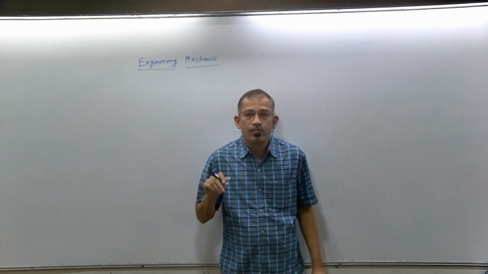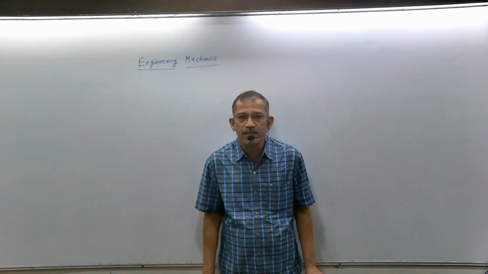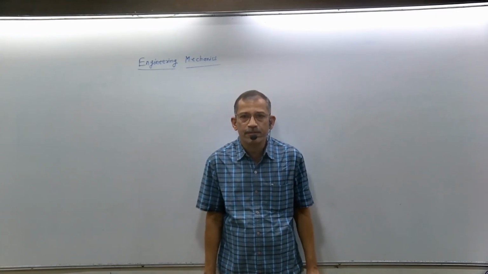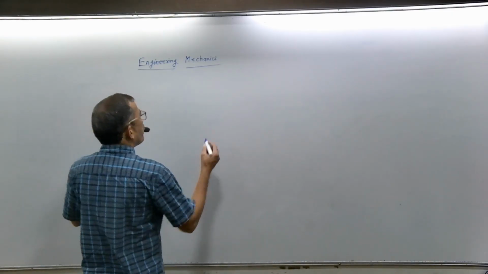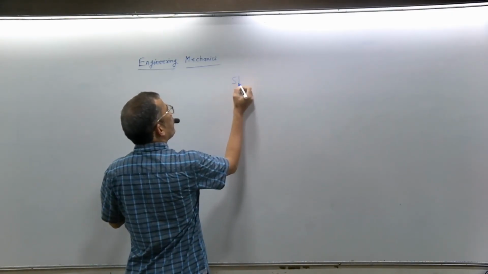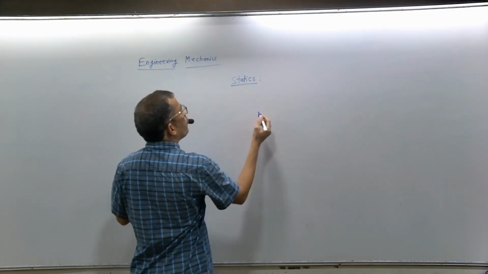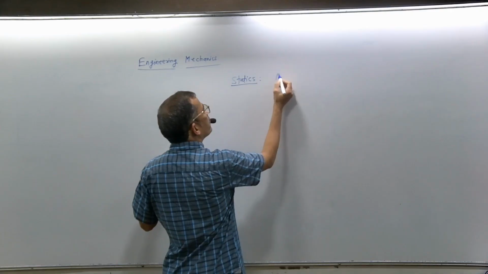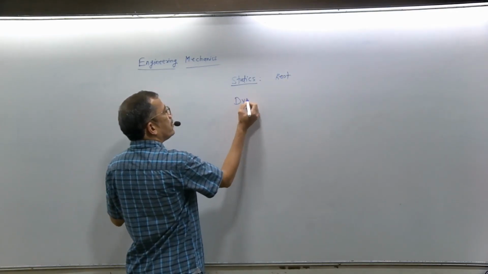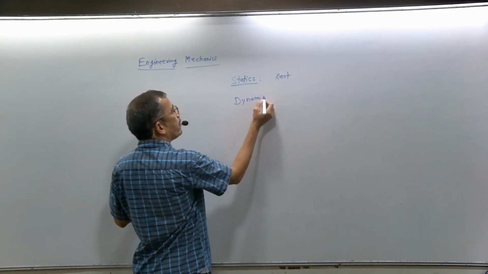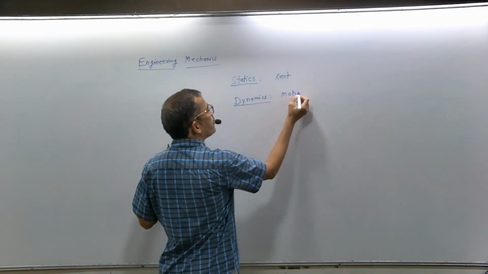But what is the other effect of force? Maybe force is acting, still the body is at rest. This is also possible. That's why mechanics is divided into two parts. The first branch of mechanics is called statics, in which bodies remain at rest. And the other branch of mechanics is dynamics, in which bodies are in motion.